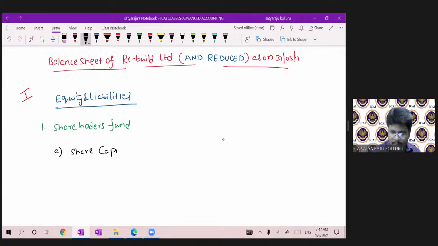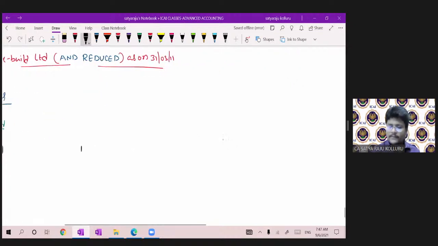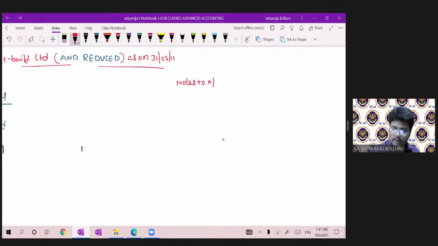Share capital. Go to note number 1, guys. You put notes to accounts here. Notes to accounts. Note number 1, share capital.